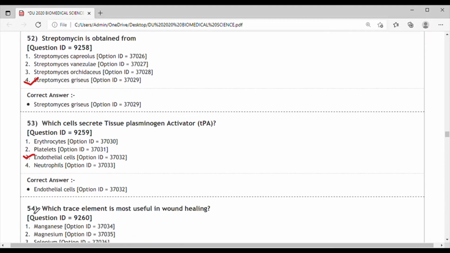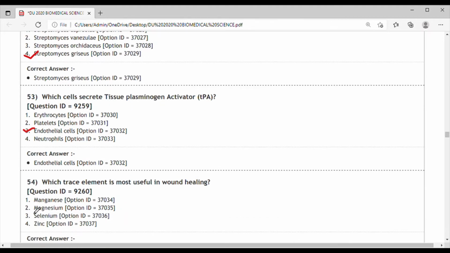Next question. Which trace element is found in wound healing? Option 1 manganese, option 2 magnesium, option 3 selenium, option 4 zinc. The correct answer for this is option 4, zinc. But why zinc?